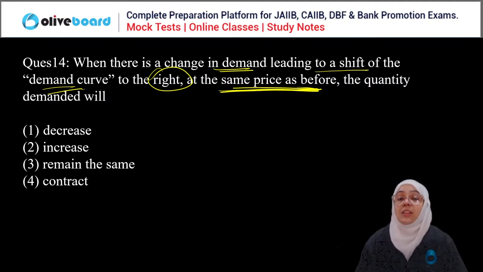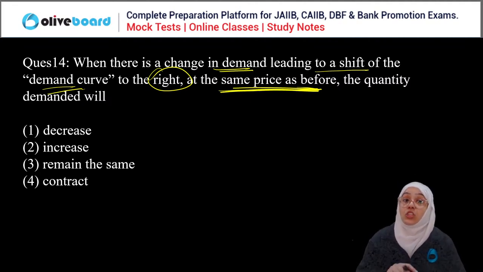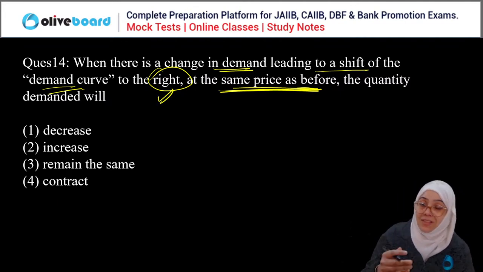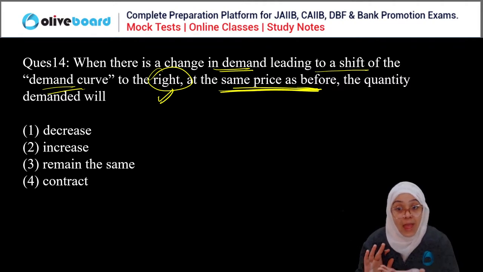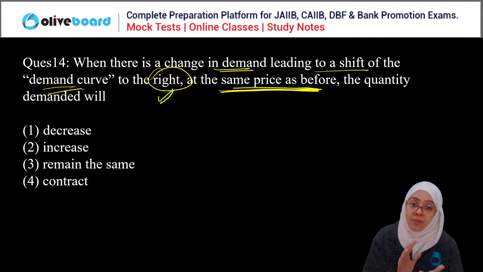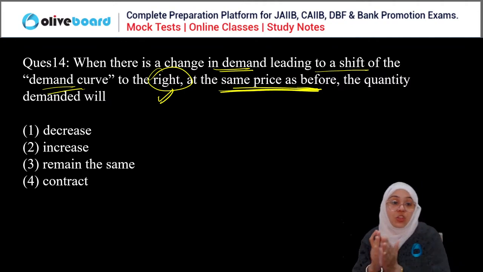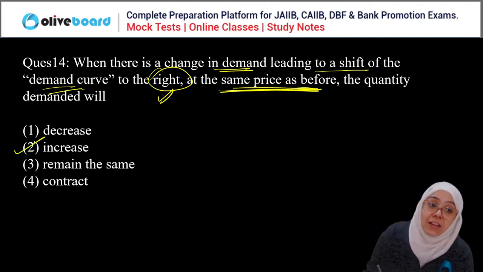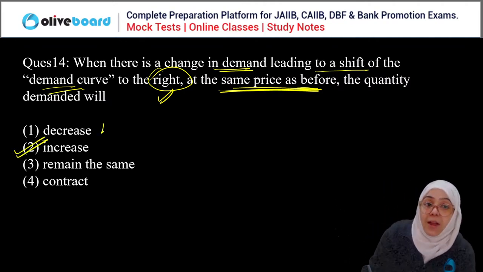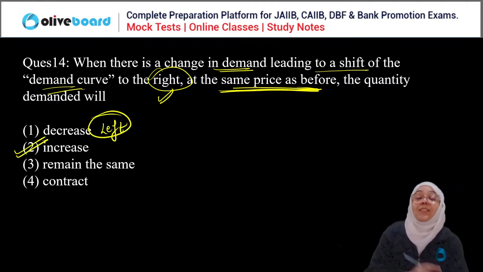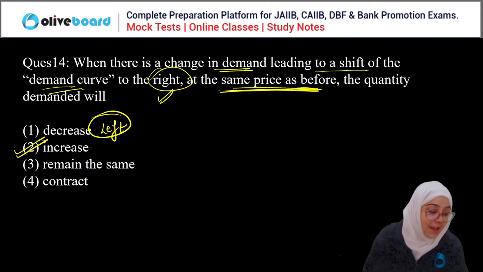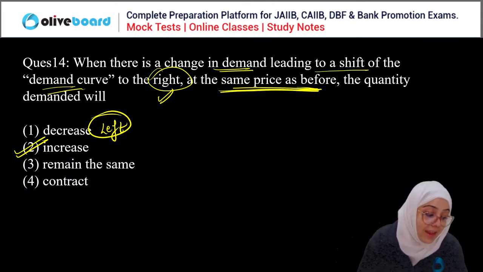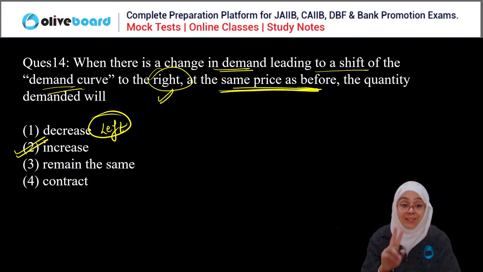When there is a change in the demand leading to the shift of the demand curve to the right, it means the prices are constant, prices are same, and other factors are affecting the demand. When the demand curve is shifting to the right, it means there is an increase in demand. And when the demand curve is shifting to the left, there is a decrease in demand, right? So second is the correct answer. Yes, Jamini, second is the correct answer. Rigved, second. It is increase, it does not remain the same.